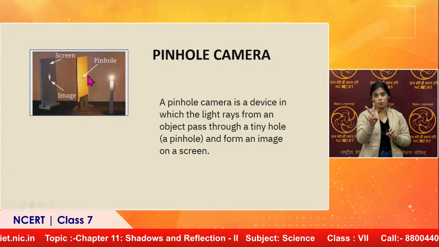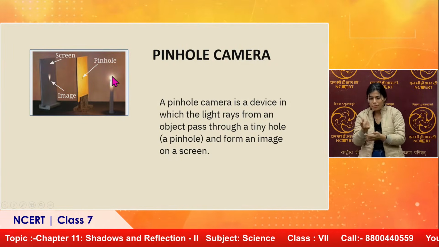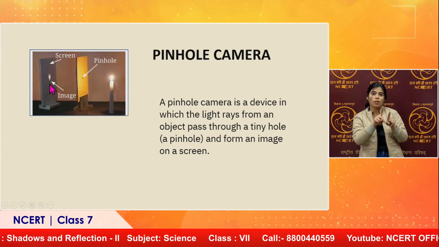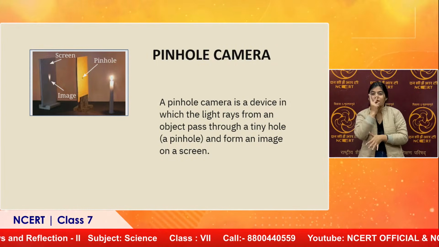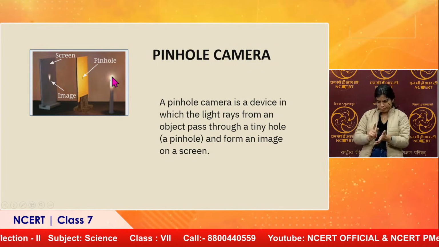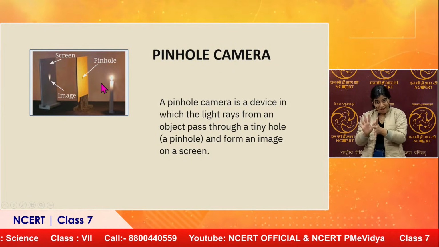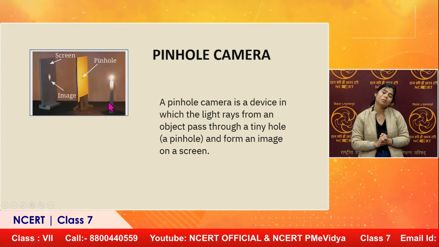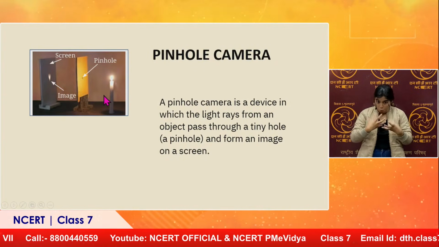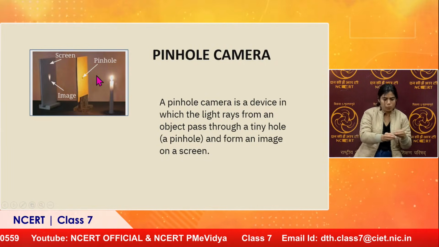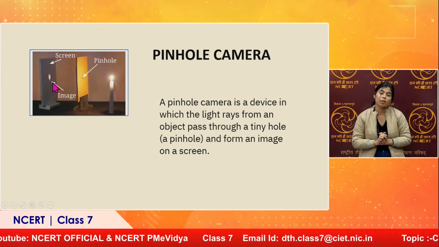You see the candle flame, the pointed part is upwards. We can see only the flame part of this candle, not the entire candle, because the light rays will be coming out from here only. If we want the whole thing, we need to be adjusting accordingly. But as this is a fixed setup, we'll get the image of just the flame. And this is the first characteristic of plane mirror that we have studied right now.